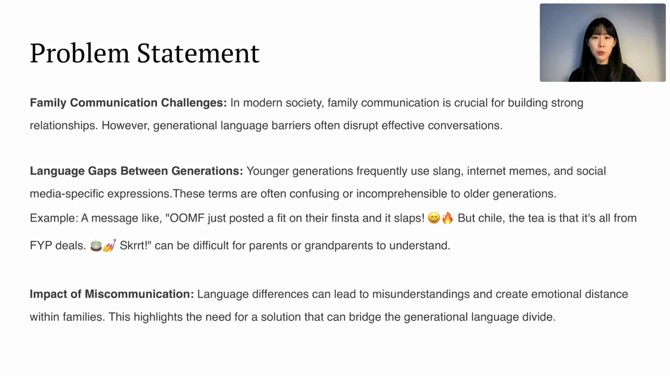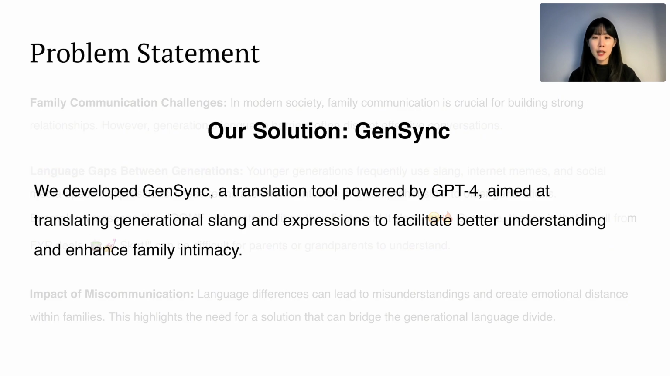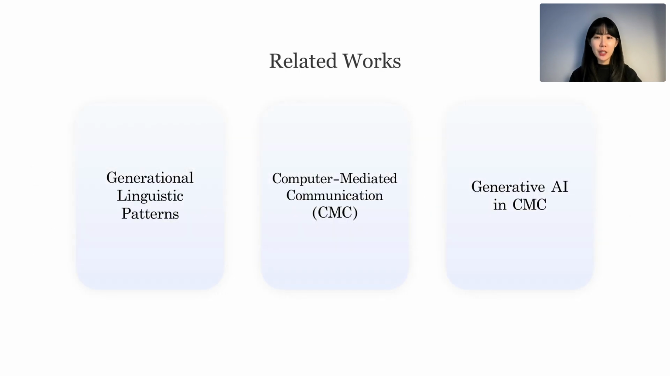To tackle this problem, we created GenSync, a tool that helps bridge the gap between generations by translating their unique ways of speaking. I'll go into more detail shortly, but GenSync uses the GPT-4 model to translate slang, social media terms, and generation-specific phrases. This makes family conversations smoother and easier for everyone to follow. In the next slide, we'll look at some of the related works behind it in three main areas: generational language patterns and CMC, computer-mediated communication, and how AI is used in CMC.